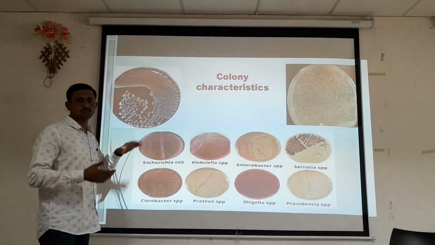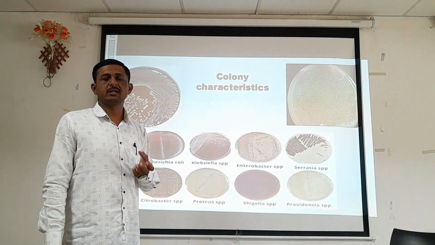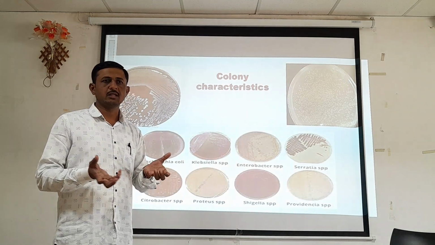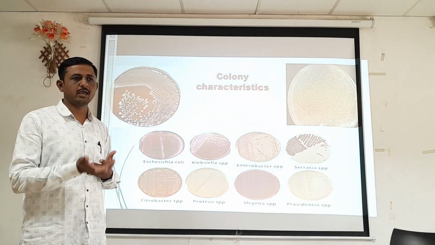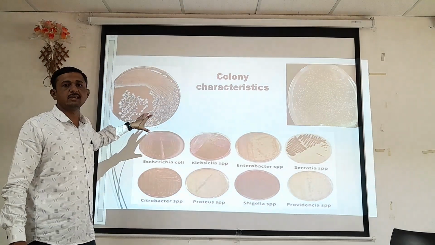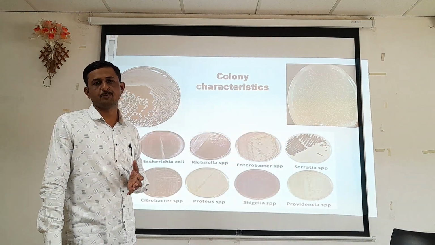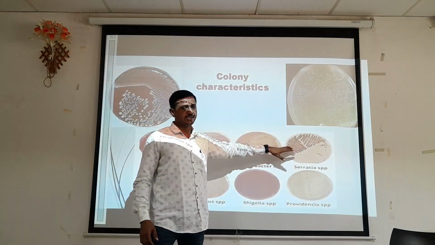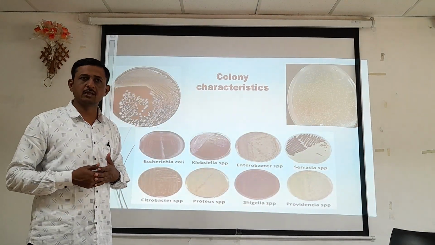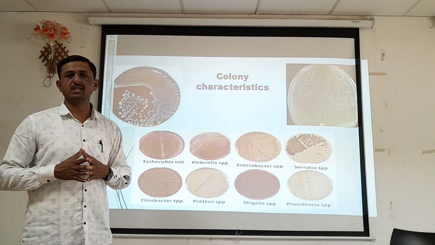Here also it shows a colorful colony, depending upon which type of indicator is used in that media. If that organism utilizes that particular media, the indicator color appears on that colonial growth. That's why that colony looks like a colorful colony. Apart from that, some organisms have the ability to produce different types of pigments, for example Serratia. These organisms normally produce pink or red colored colonies on a media. So depending upon the organism, growth characteristics are distinct.